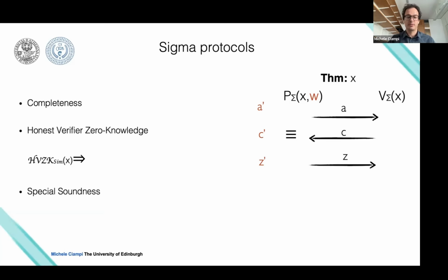Special soundness is a bit different. It requires that if you have a transcript which is accepting for a statement X, and you have another transcript which is accepting for the same statement X and has the same first message, obtained with respect to another challenge C different from C', then there is an efficient procedure that allows you to extract the witness for X. This expresses the fact that the transcript itself contains somehow the knowledge of the witness.